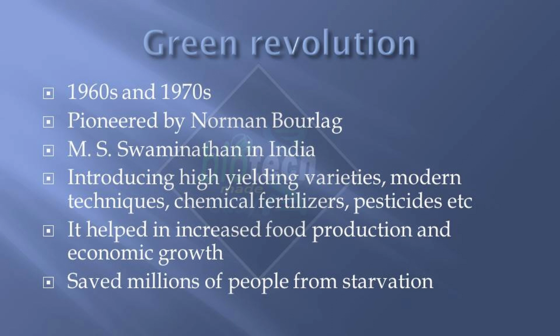He was the one who introduced high-yielding varieties, because most of the time in developing countries, the traditional varieties were used, and they were also not using the modern techniques of agriculture. So he introduced modern techniques, chemical fertilizers and pesticides also. So all these developing countries became self-sufficient and they started growing food in such amounts as they needed. And that's how he saved millions of people from starvation. And that is the reason that he was given the Nobel Peace Prize.